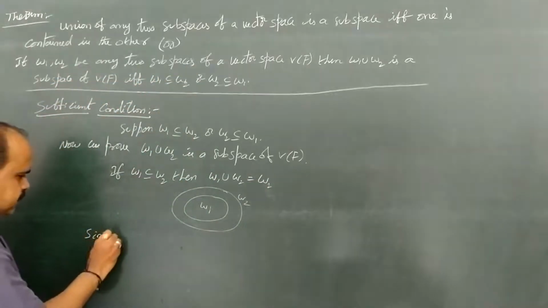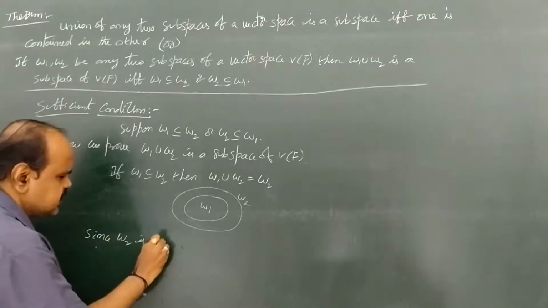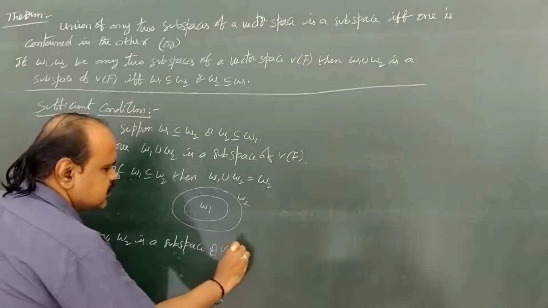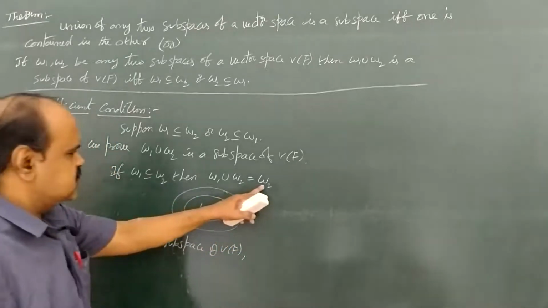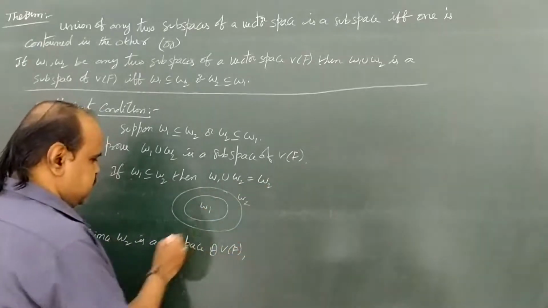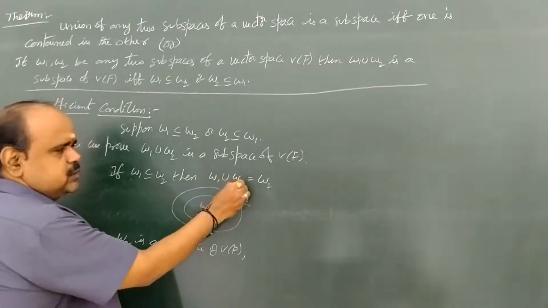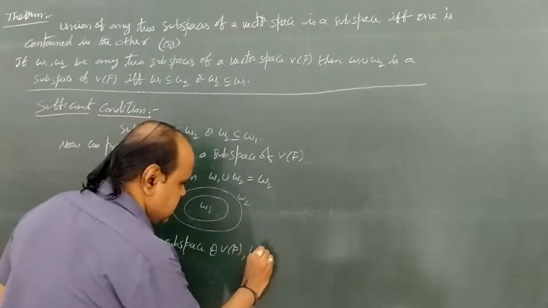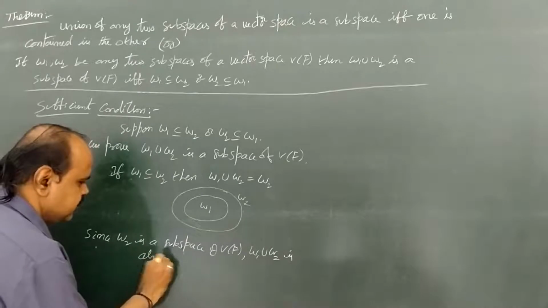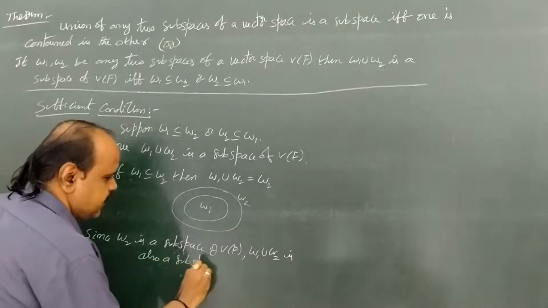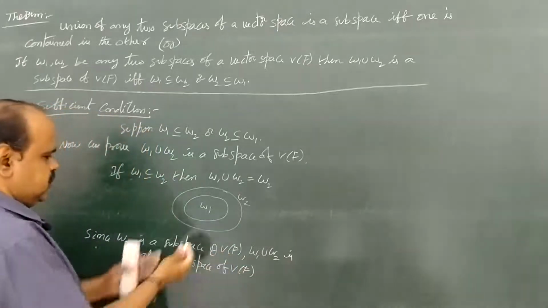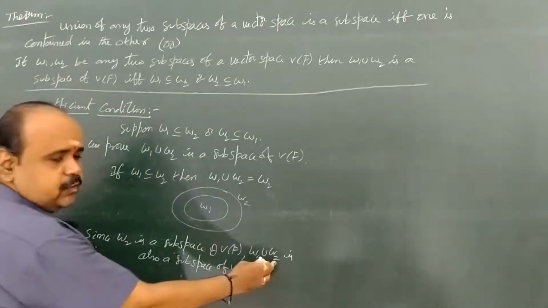Since W2 is a subspace of capital V of F, and here W2 is equal to the union of W1 and W2, therefore W1 union W2 is also a subspace of capital V of F. So in this case we proved W1 union W2 is a subspace.